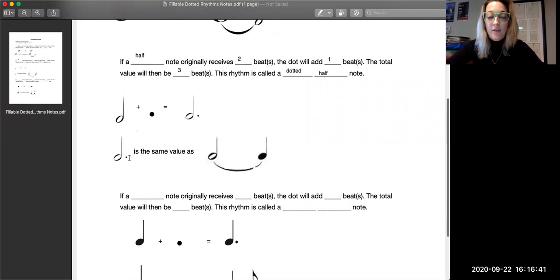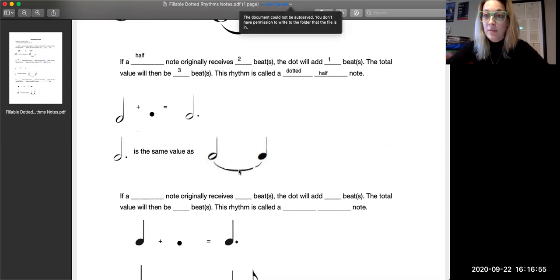This dotted half note also is the same as if we were going to tie a half note to a quarter note. Because if the half note gets 2 beats and the quarter note gets 1 beat, and if they're the same exact pitch, then we can tie them together, which means we're just adding their values together. So that would be 2 plus 1, which would be 3. And that's the same as your dotted half note. So dotted half note, exactly the same as half note tied to a quarter note.